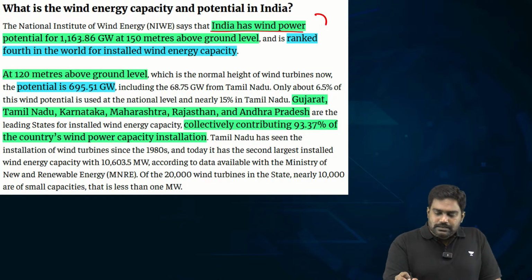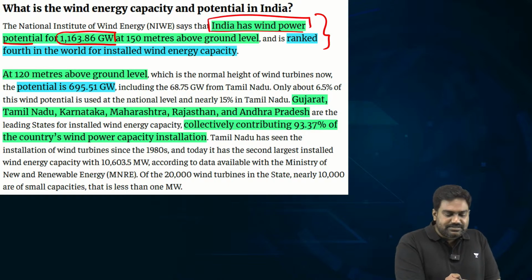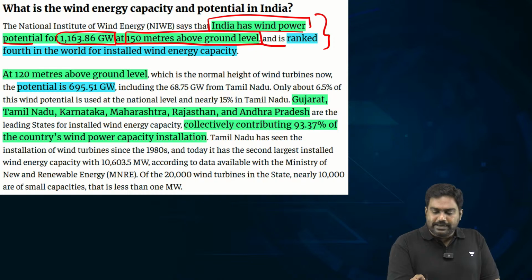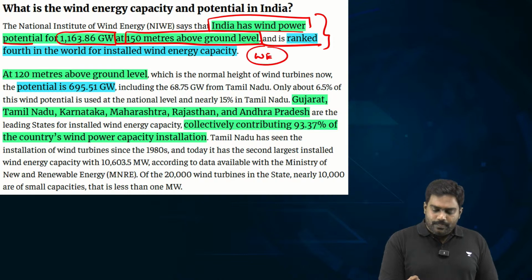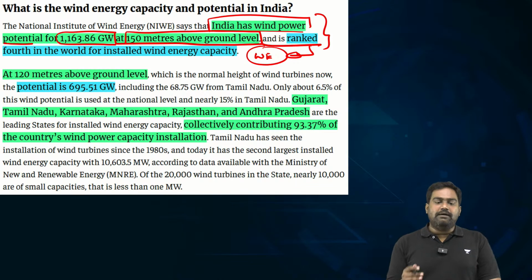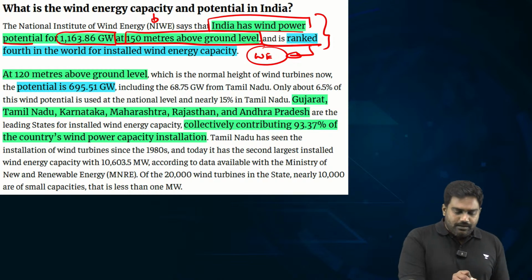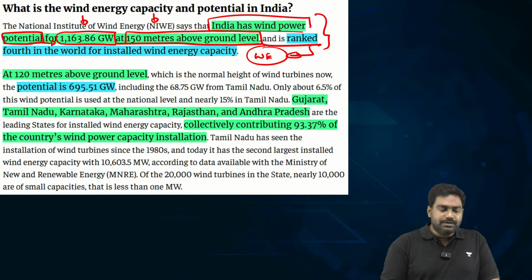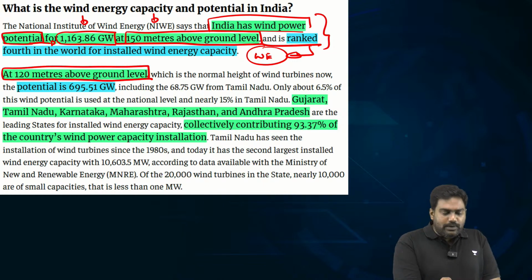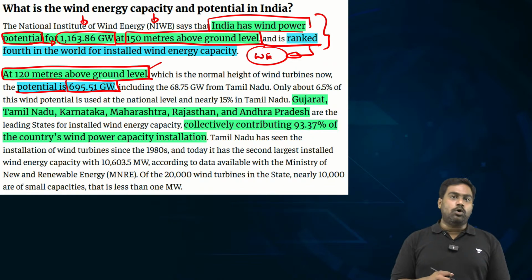India's total potential for wind power is 1163 gigawatt with regard to wind turbines which are more than 150 meters tall. Usually when it comes to wind energy, turbines are of two heights, 150 meters and above, 120 meters and above. So 150 meters and above turbines, which are gigantic turbines, have a total potential in India of producing 1163 gigawatts of energy. The smaller turbines at 120 meters above ground level, their potential is estimated at 695 gigawatts.